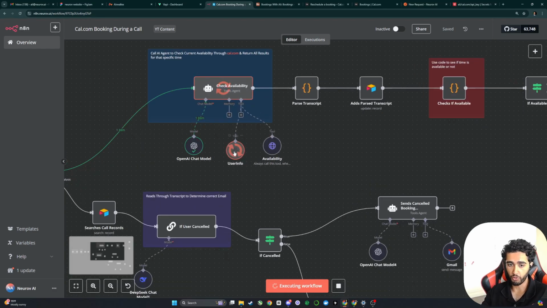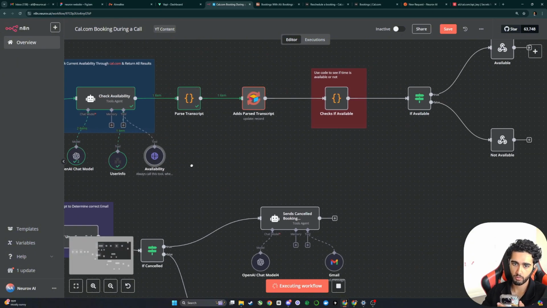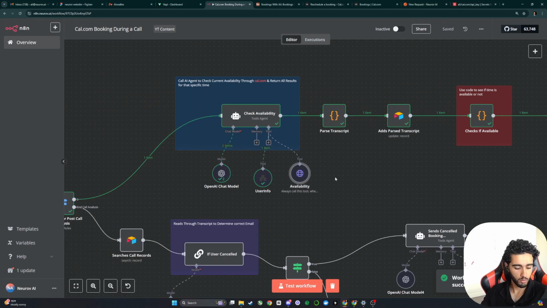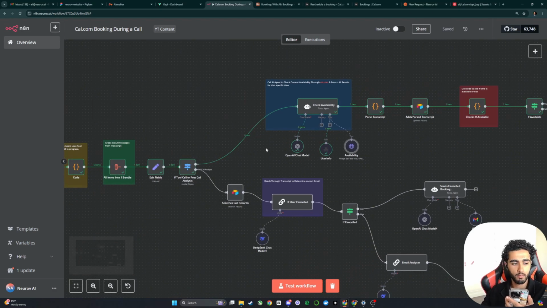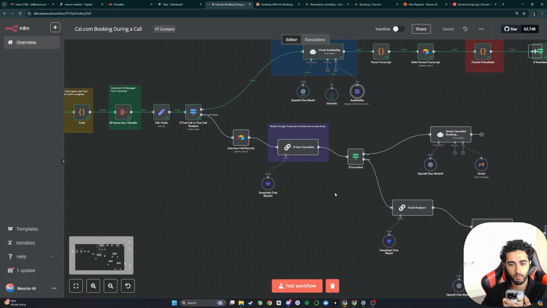Give me 1 second. Awesome, so this should hopefully go through all the child agents and actually cancel my booking, and it should not go through the availability node. Awesome. Your booking for tomorrow at 1 p.m. has been successfully canceled, Ali. If there's anything else you need, or if you'd like to schedule a new booking, just let me know. Awesome, thank you so much.